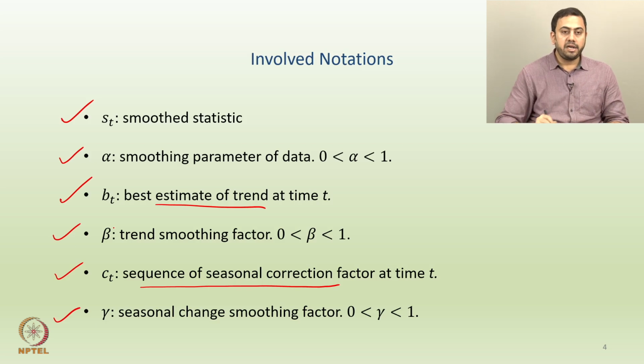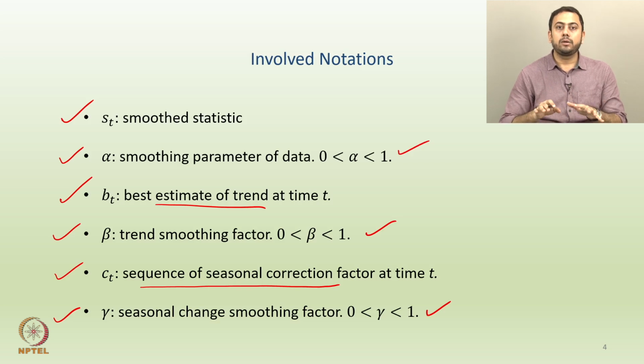So beta is my trend smoothing factor, gamma is my seasonal smoothing factor, and alpha is the weighing parameter or the general smoothing parameter of the data. All three, alpha, beta and gamma, have to be between 0 and 1. Okay. So these are the notations involved in establishing the model of triple exponential smoothing.